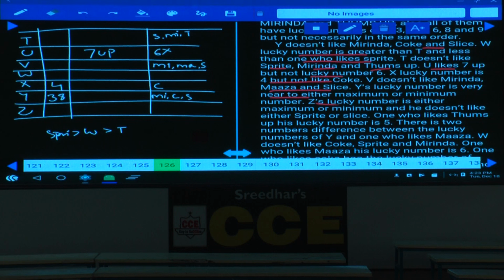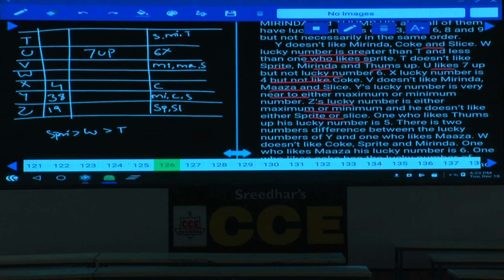Next one, Z's lucky number is either maximum or minimum, and Z does not like Sprite or Slice. Now Z is either 1 or 9, and this person does not like Sprite and Slice.